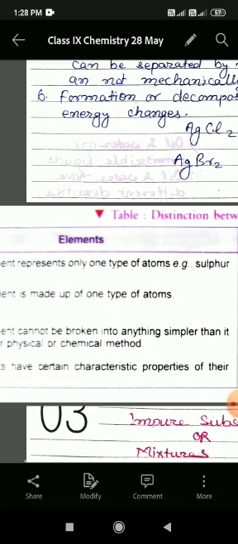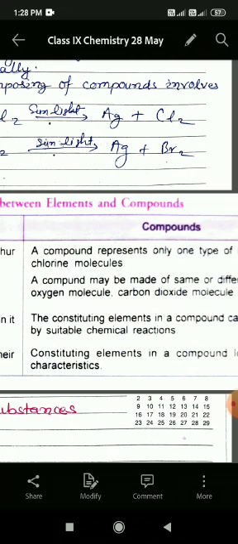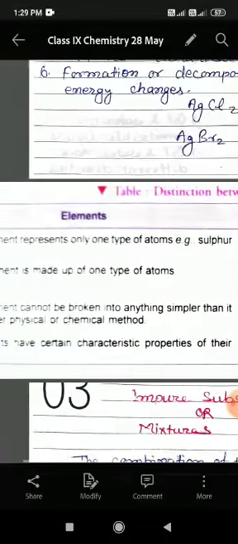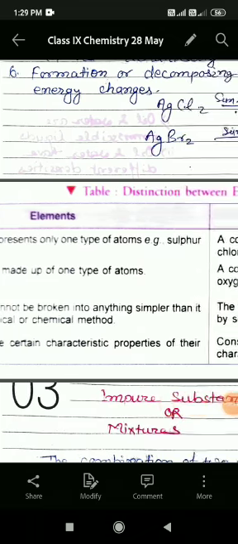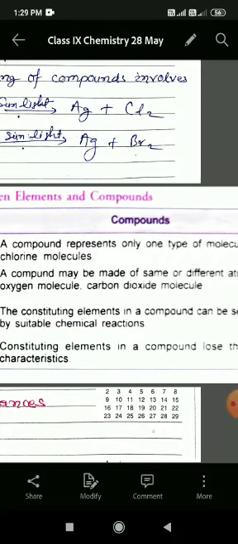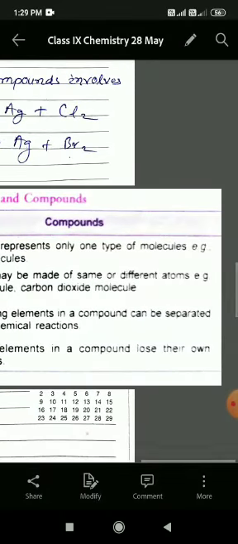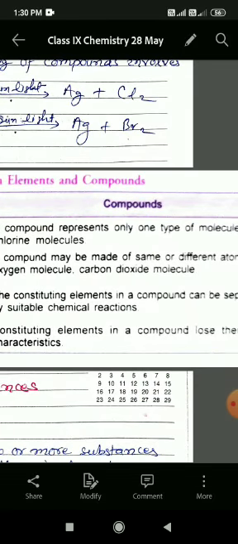Whereas a compound represents only one type of molecule, for example chlorine molecule. An element is made up of one type of atoms only, whereas a compound may be made up of same or different atoms. For example, oxygen molecules, carbon dioxide molecules.